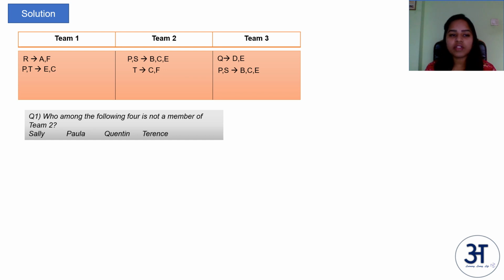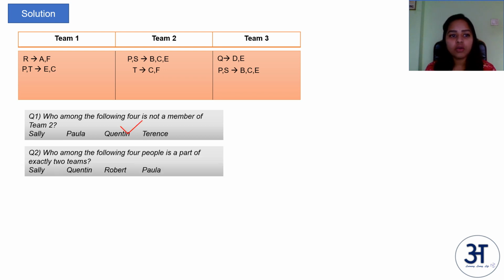Who among the following 4 is not a member of team 2? Team 2's members are P, S and T. So Q is not a member. Who among the following 4 people is a part of exactly 2 teams? Let us look at the options one by one. S is a part of 2 teams, so this is the answer.